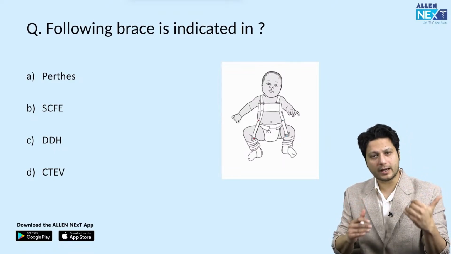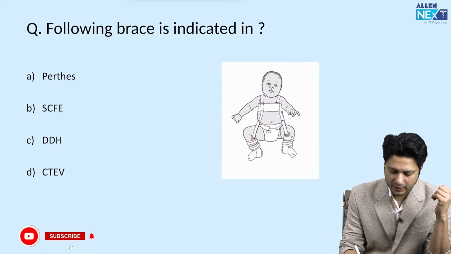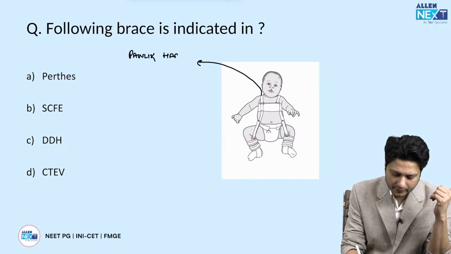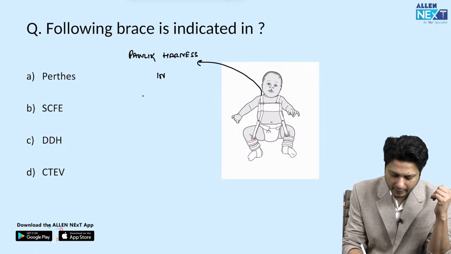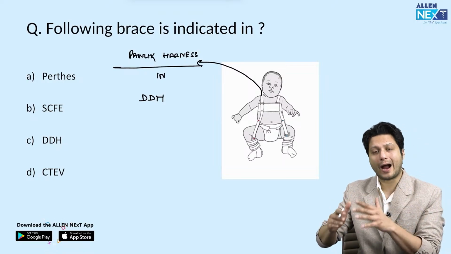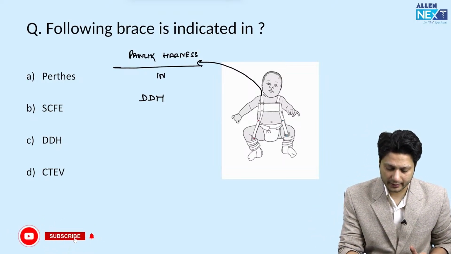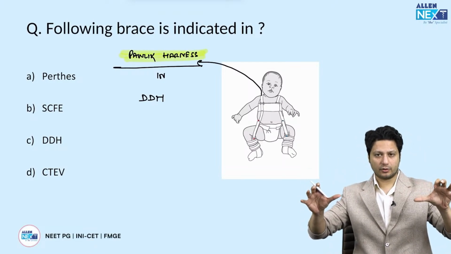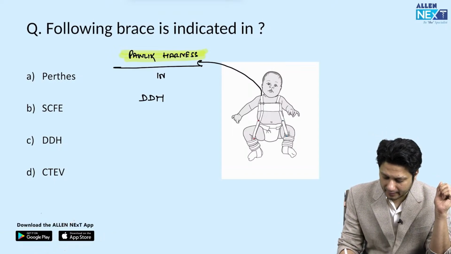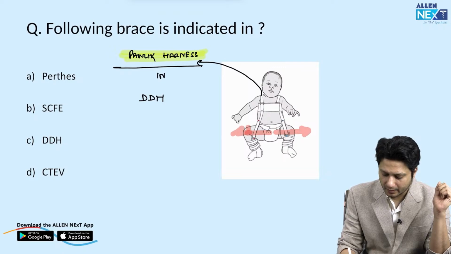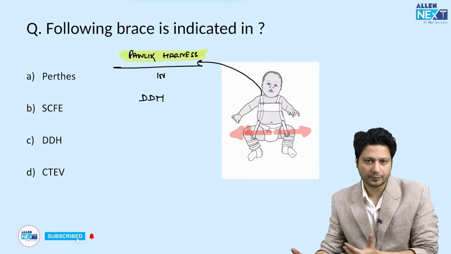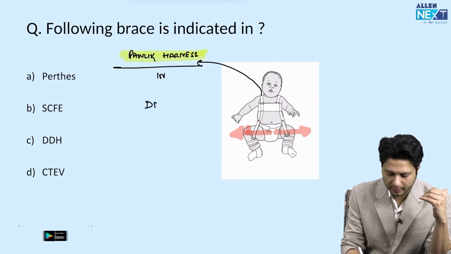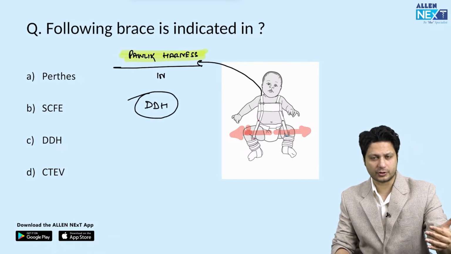The first one, which I have already asked, is about the developmental dysplasia of the hip joint. The name of the splint over here is Pavlik harness, and this Pavlik harness is indicated in developmental dysplasia of the hip joint. So how will you identify a Pavlik harness? It is identified based on the positioning of the thigh. Whenever the hip joints are held in abduction and immobilized, then it is known as Pavlik harness. All right. And what is the indication for this? It is the developmental dysplasia of the hip joint, most commonly in case of newborn. So that is one question for identification.